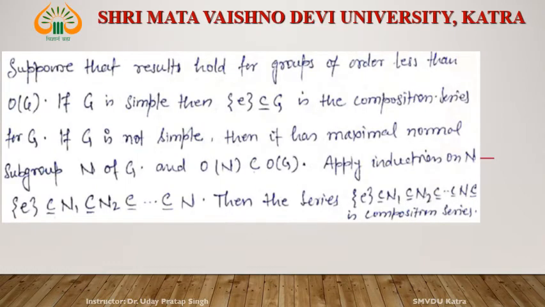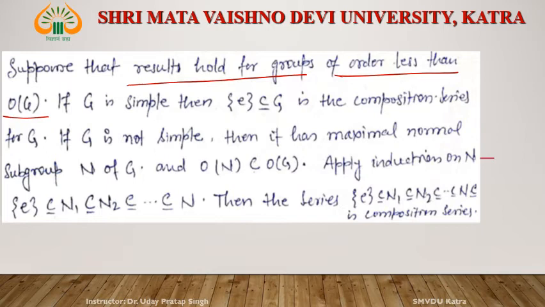Next, by the method of induction we assume that this result is true for all groups whose order is less than the order of G. This result holds if the order of the group is less than the order of G. Okay, this result is true.